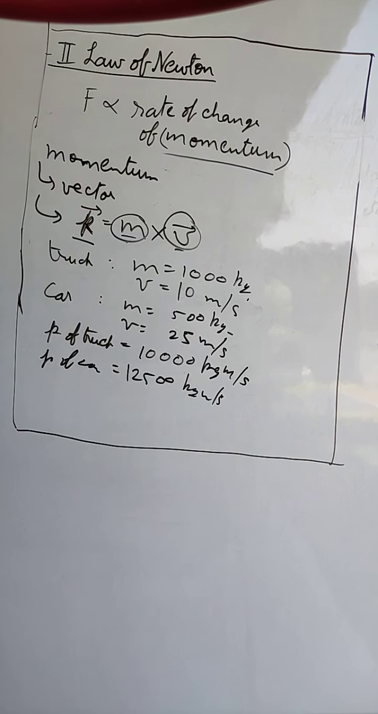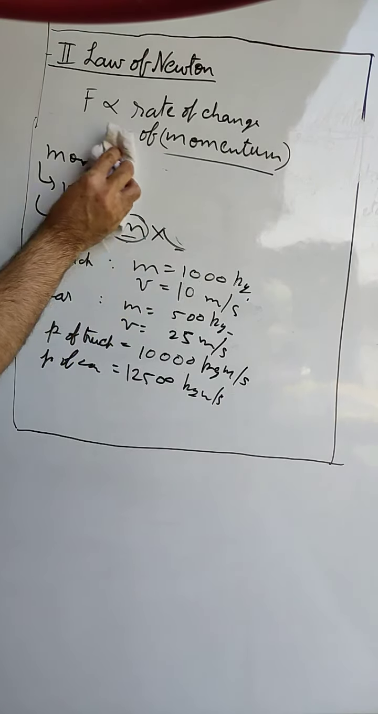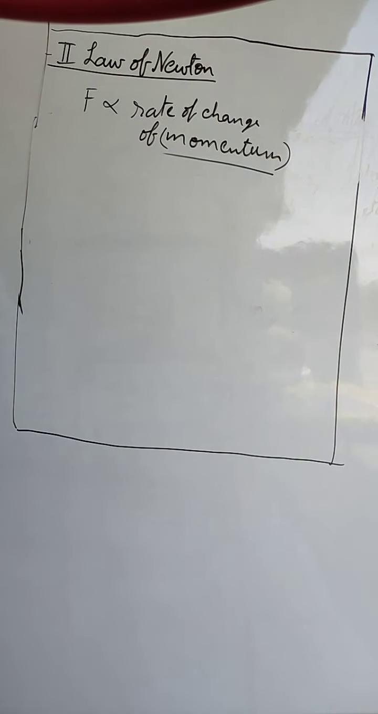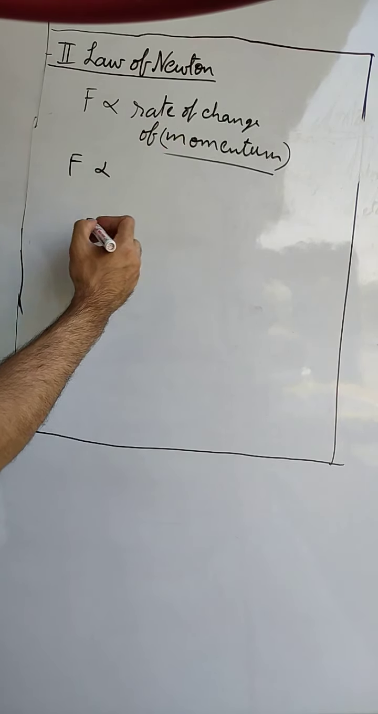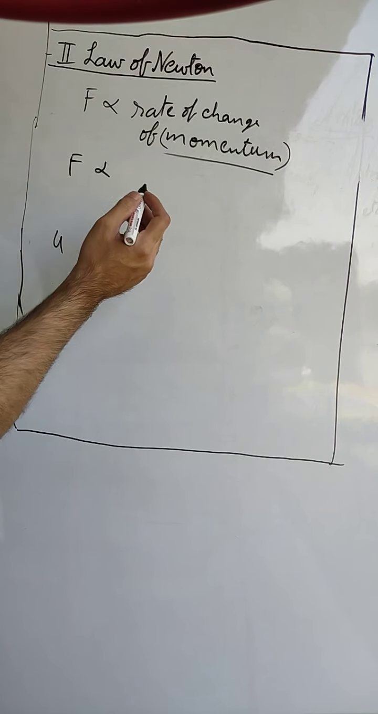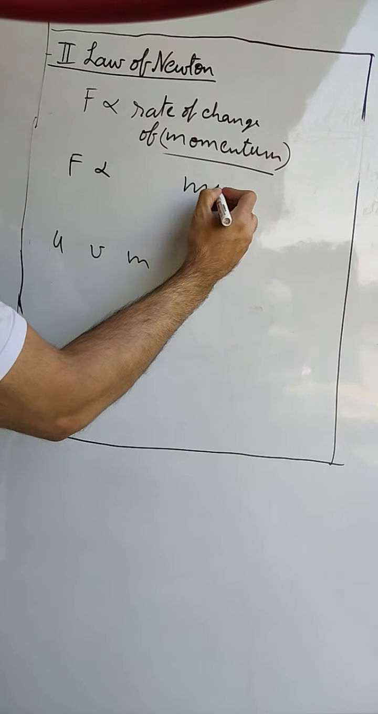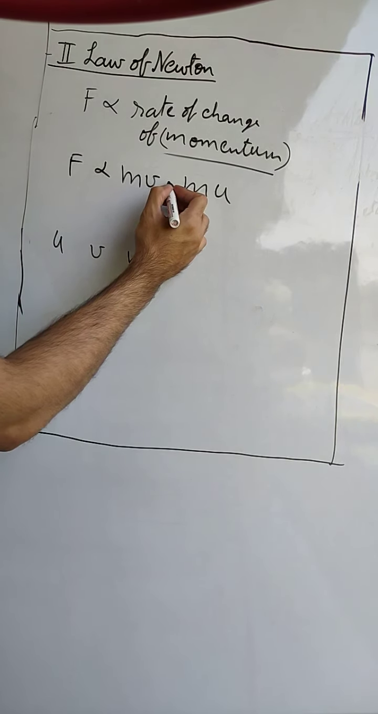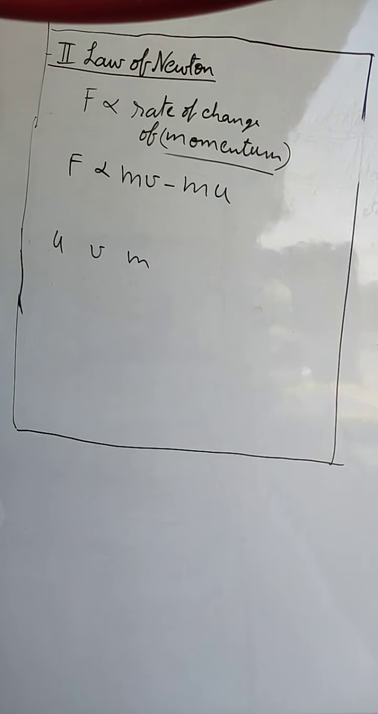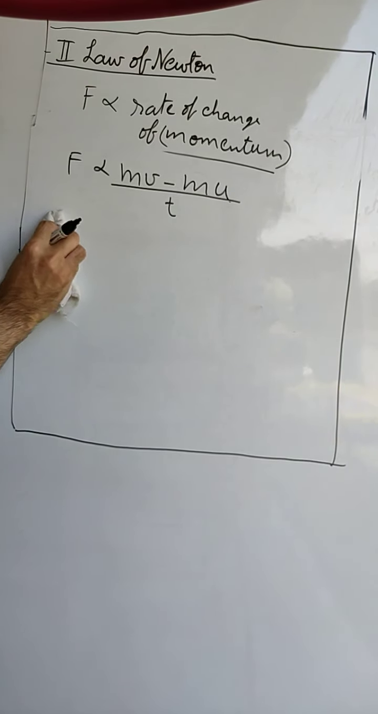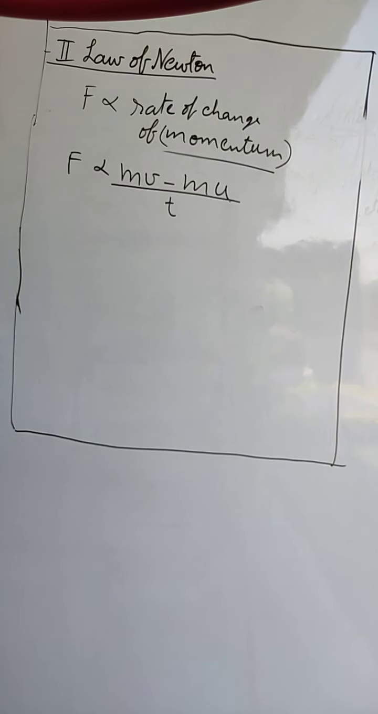Okay, now we come back to the second law. The force is directly proportional to rate of change of momentum. Let us say that a body has initial velocity u and final velocity v and mass m. Then the initial momentum will be mu, the final momentum will be mv. Change in momentum will be mv minus mu, final momentum minus initial momentum, and rate of change of momentum means divided by time. So this gives our formula F proportional to (mv minus mu) upon t.